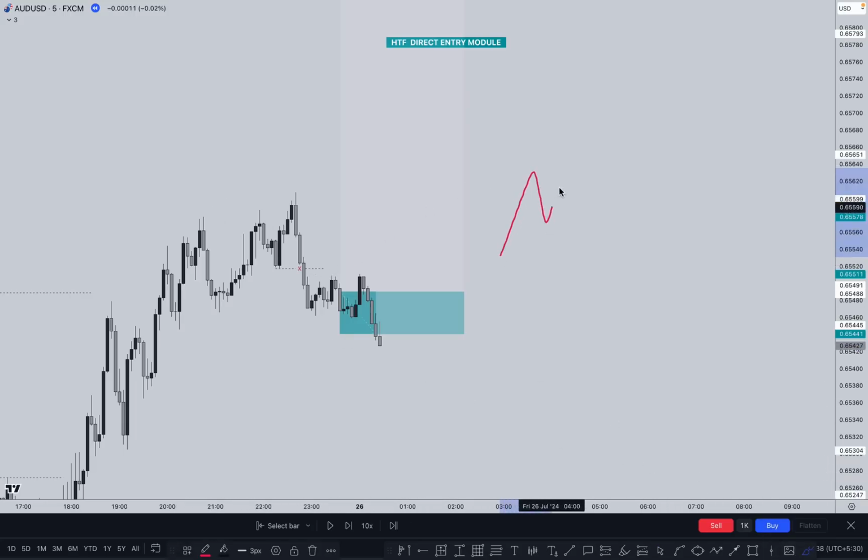After taking out the inducement, the market structure created like this one. This is a bullish structure here, taking out the inducement and starting to create a higher high. Take a pullback, mitigation, and buy to the upside. Same thing we have done. Take a pullback, go higher high, mitigation, and expect a higher high, but the market did not create a structure like this one. So if this one fails, we are interested in the buy on the extreme point.